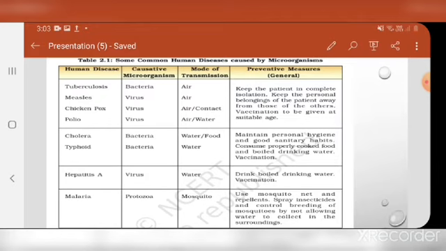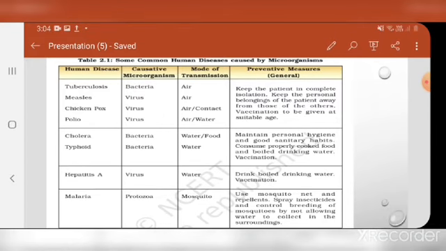The human disease called tuberculosis is caused by bacteria, measles is caused by virus, chickenpox is caused by virus, polio is caused by virus. The mode of transmission of tuberculosis and measles is through air. The mode of transmission of chickenpox is by air or physical contact, and polio is by air or water. So these four diseases can transmit by air.